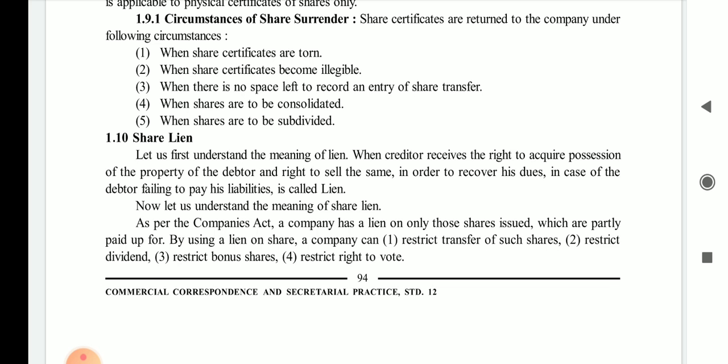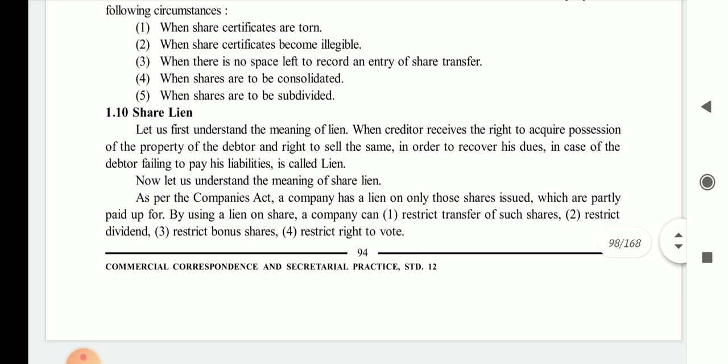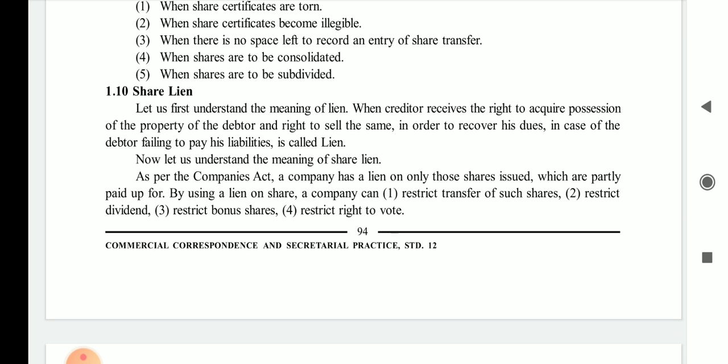The word lien: when a creditor receives the right to acquire possession of the property of the debtor and the right to sell the same in order to recover his dues, in case the debtor fails to pay his liabilities, it is called lien. Say for example, if any person has taken a loan of 1 lakh rupees and as a guarantee he had put his building as a security.